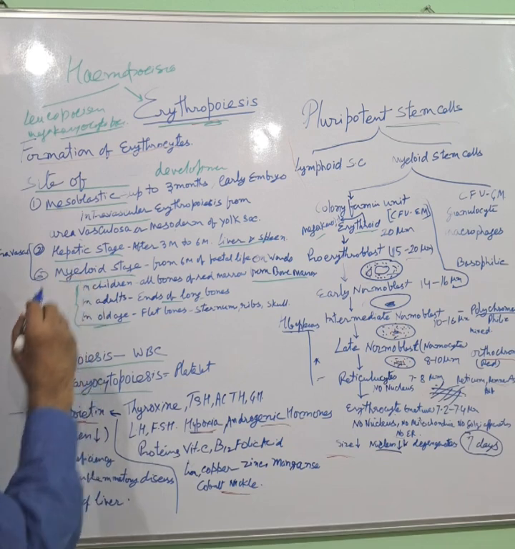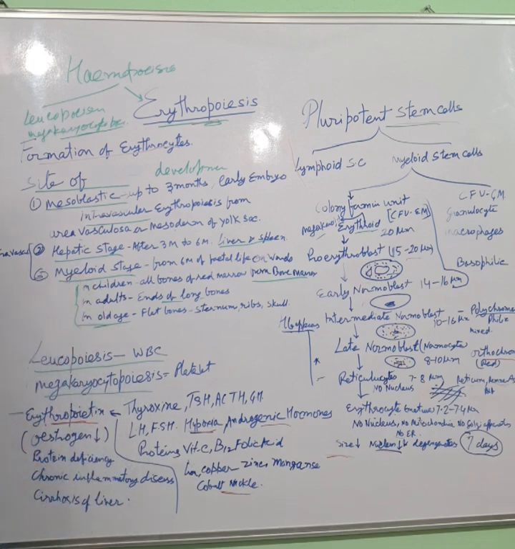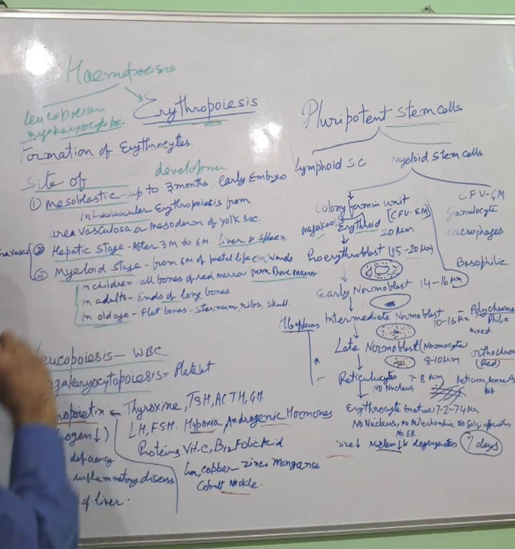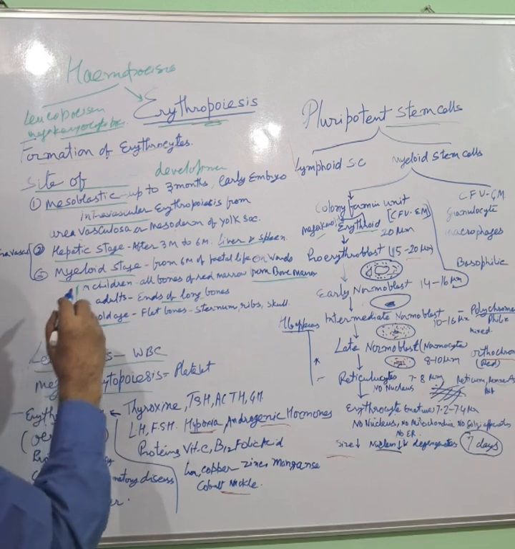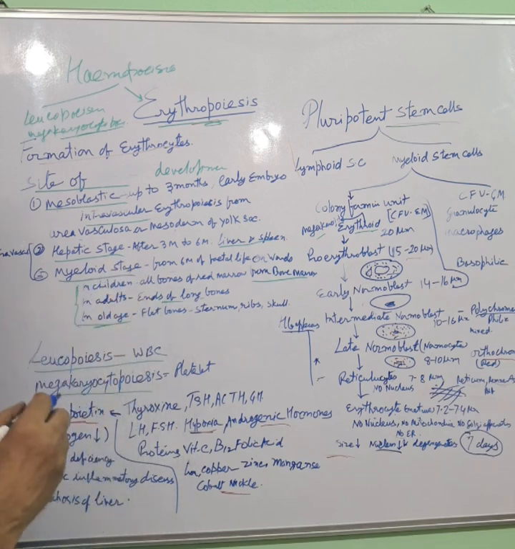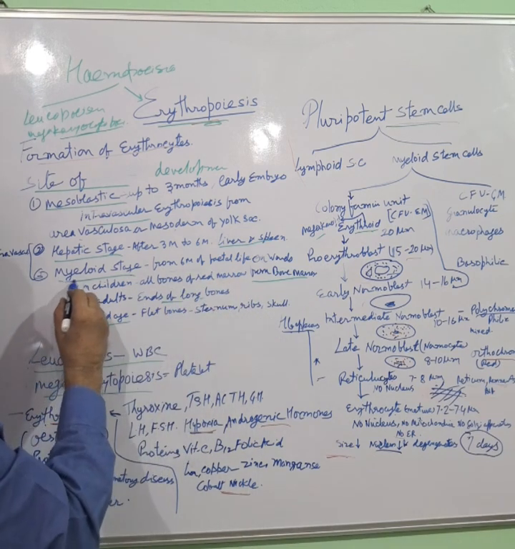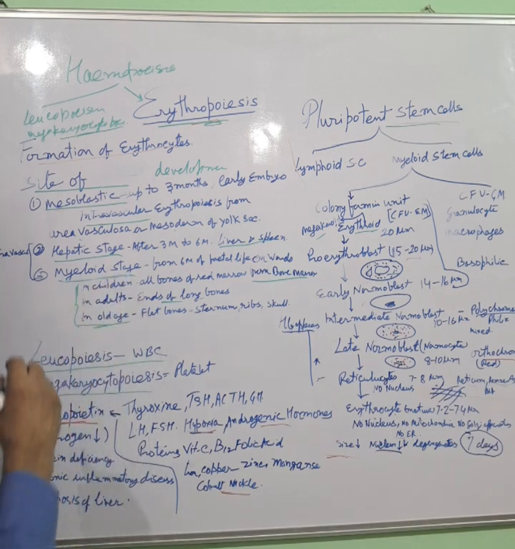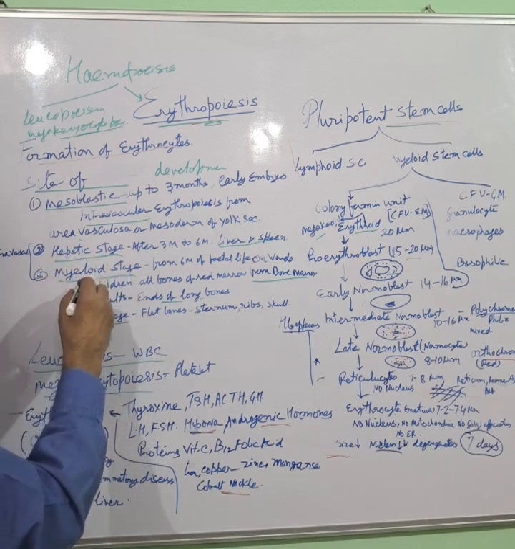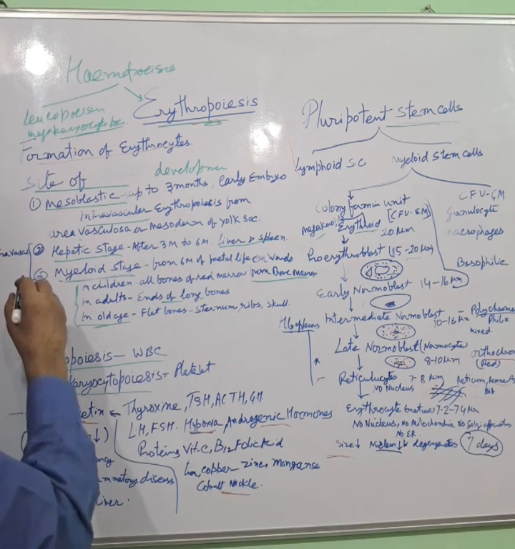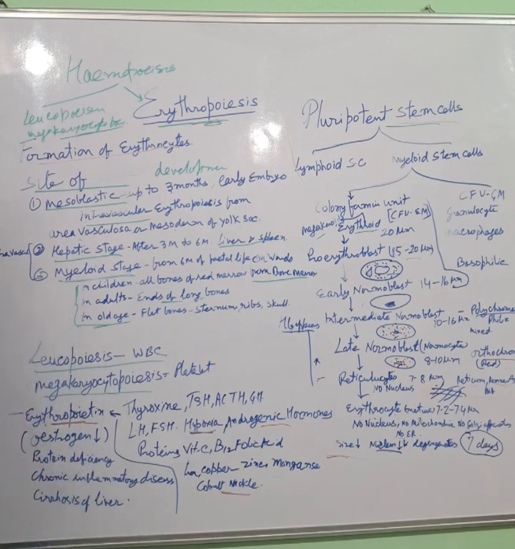Now, hepatic stage, after 3 months to 6 months, erythrocytes are formed in liver and spleen. This is hepatic stage. And from 6 months of fetal life onwards, erythrocytes develop from bone marrow. This is myeloid stage. These hepatic stage and myeloid stage are extravascular.